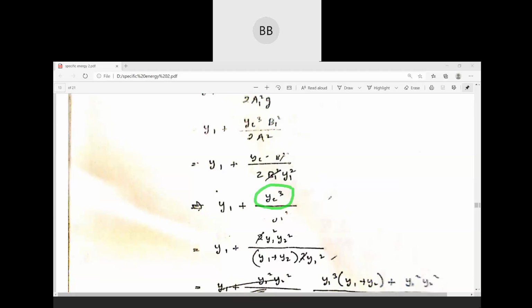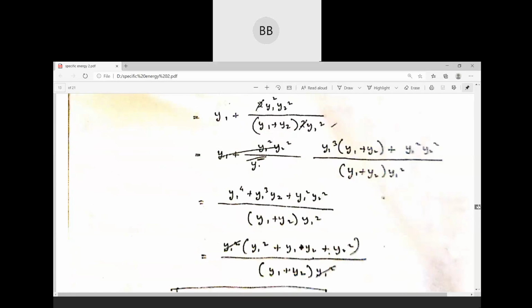First you have to find the expression for yc cube that we have just derived, and then substitute that expression here. Then you do simple simplification, and you will directly get the required expression.